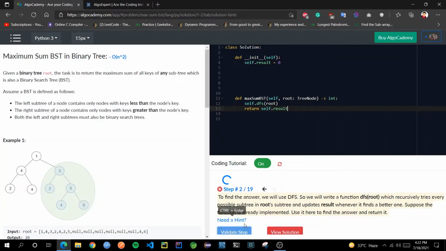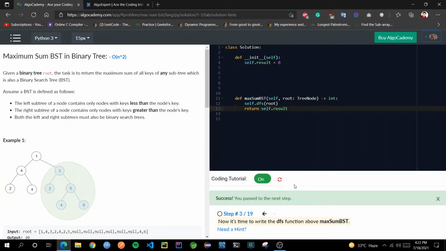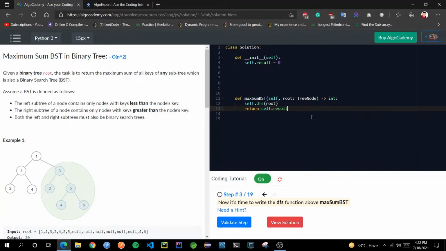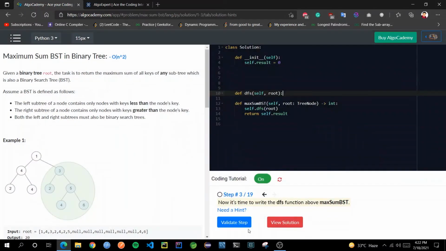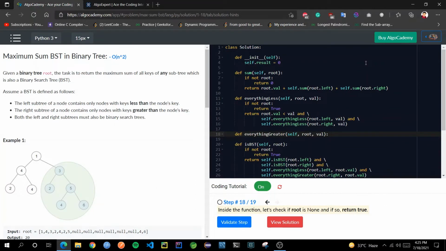So you got the point, I hope, of how this step-by-step solution makes sense. Now, as this problem is a big one with multiple steps, I will quickly go through all the steps and complete the solution, and show you how this platform judges your code based on multiple scenarios, and why this is a very unique feature which I have not seen anywhere else so far. I will just quickly go through all the steps. Replace with solution. The video is not getting too long, so that's why I just quickly run through all the steps. Now this is the last step it has.